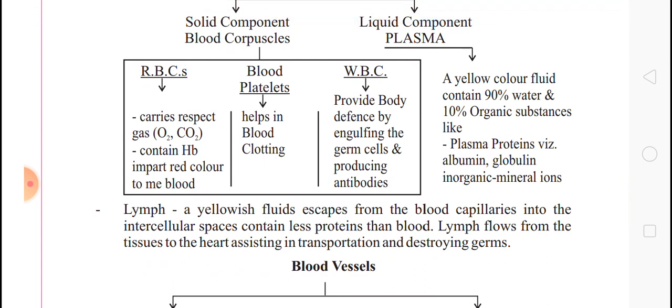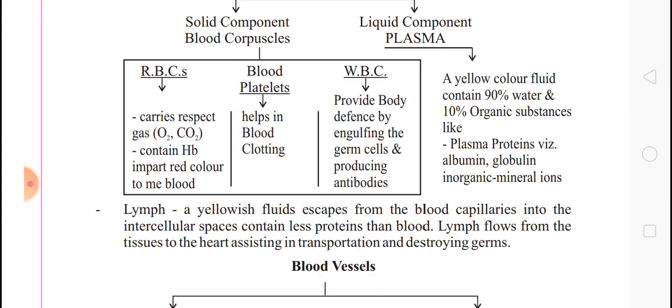Now we will see the functions of the blood. What is the important function of the blood? The blood carries oxygen from the lungs to the different parts of the body. Blood carries carbon dioxide from the body cells to the lungs for breathing out. Blood carries digested food from the small intestine to all the parts of the body.